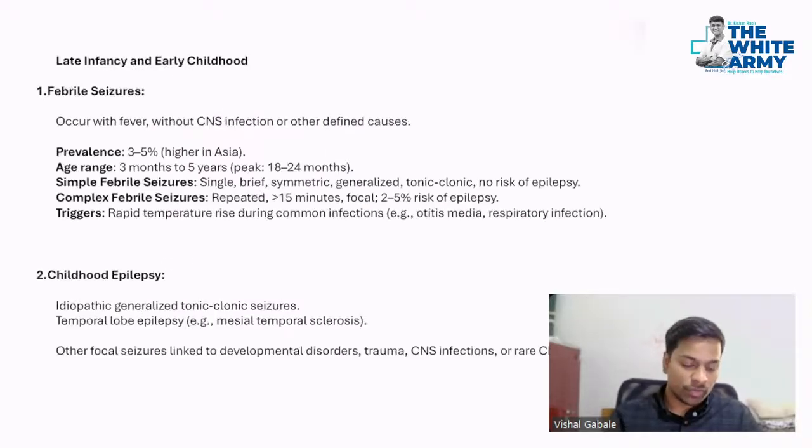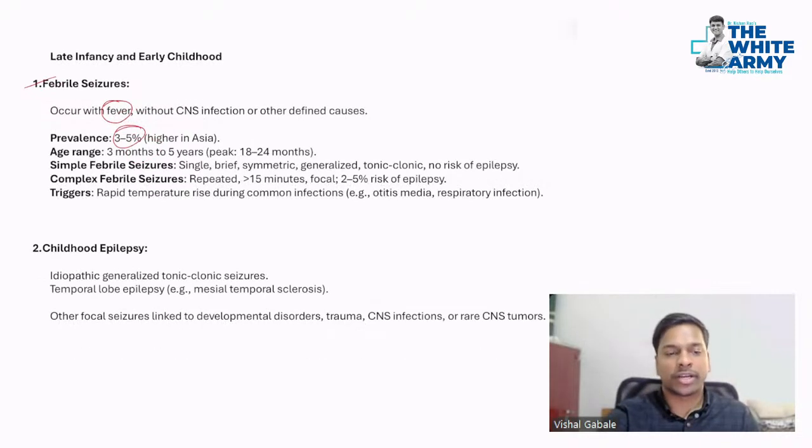Let's see now. First, febrile seizures are one of the commonest types of seizure. Here, it occurs because of the fever. You guys know fever is one of the precipitating factors. The number of patients it has is 3 to 5%. All right, it's very common. Along with this, the age range for this is 3 months to 5 years. That means peak childhood, around 2 years is the peak age.